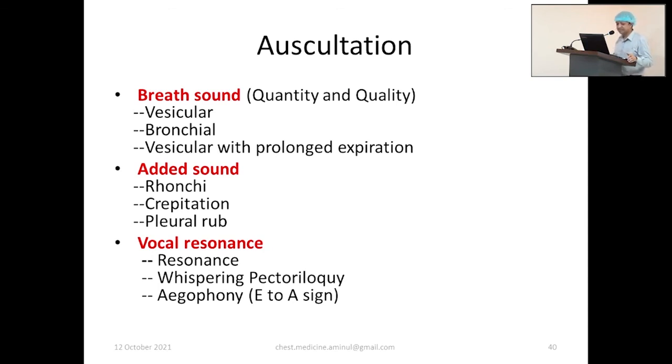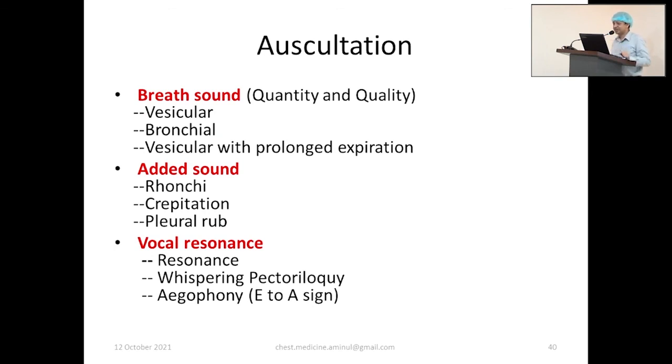Okay. Added sounds: rhonchi, crepitations, pleural rub. Rhonchi are musical sounds produced in narrowed bronchi and found mostly in asthma and COPD. And if the rhonchi are not diffuse, if the rhonchi are localized, this may be due to localized obstruction, say foreign body, say malignancy.